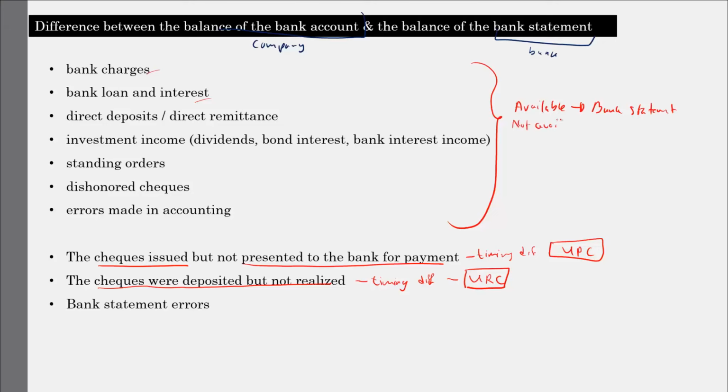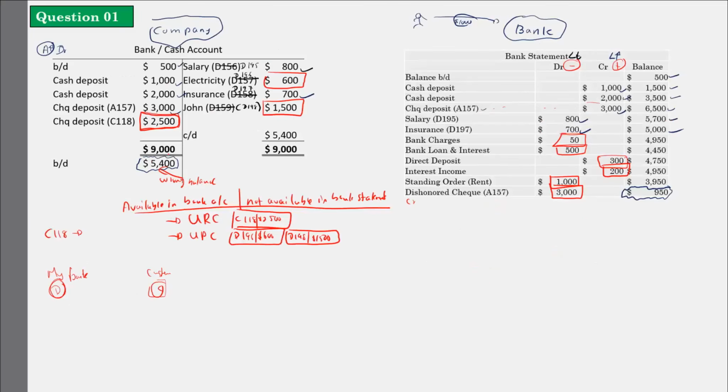If it is not available in the bank account, what is the reason? That means this closing balance is wrong, so I have to correct it. Now I am going to rectify the mistake. Therefore, I have to prepare an account called adjusted, or we'll call it corrected, bank account.